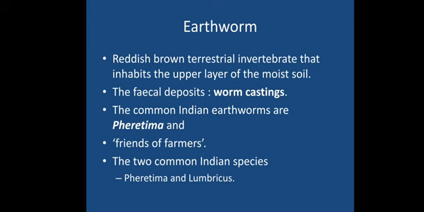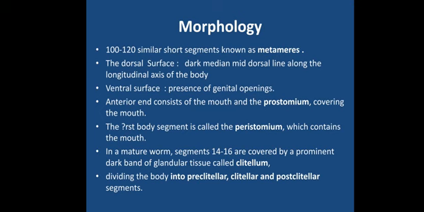Now whenever they are moving and eating food, they will be releasing fecal matter. This fecal matter of the earthworm is called worm castings. These are called worm castings, and they are very nutritive for the soil. Okay, so this was the introduction about the earthworm. Next, let us start with the morphology of the earthworm, the external features and characteristics of the earthworm.